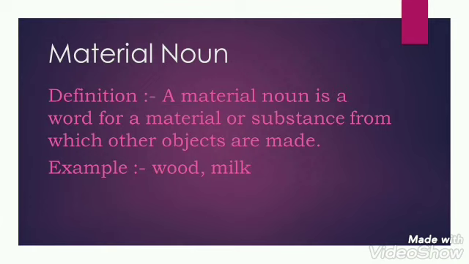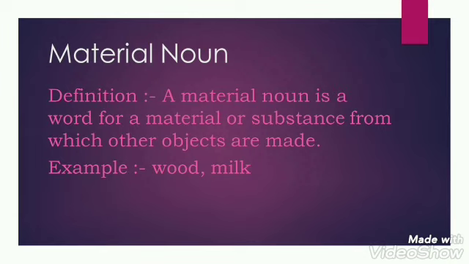You can say tables, doors, windows, chairs, etc. And milk will also give you so many things like paneer, curd, sweets, etc. Students, we can touch and even see material nouns. Now we will learn a few rules of material noun.